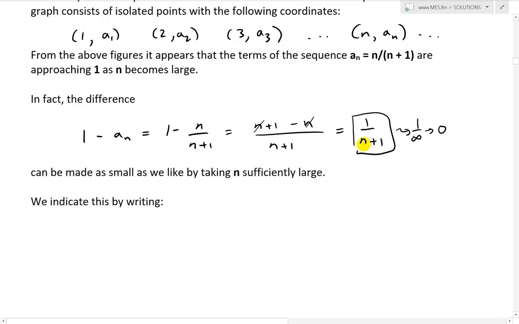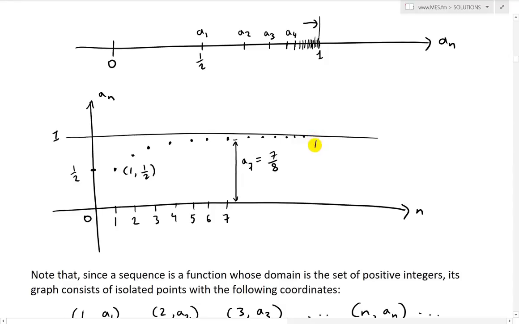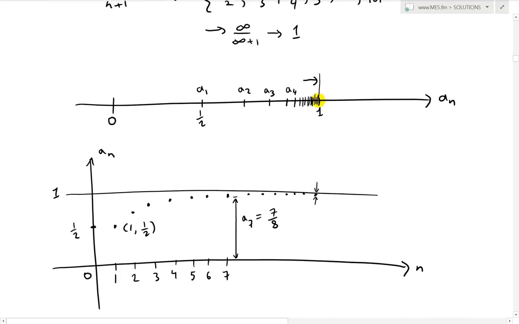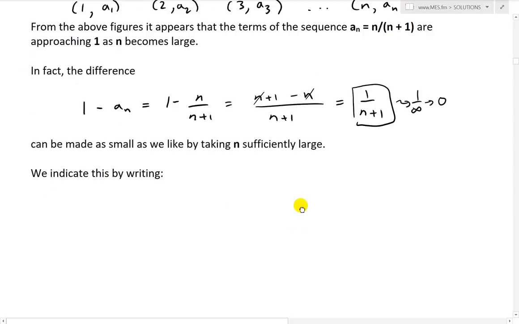So basically any number you put in, you can put bigger and bigger, and it's just going to get smaller and smaller. So the difference between the sequence and 1 can be made as small as we like by taking n sufficiently large. In other words, that difference is going to keep getting smaller and smaller, closer to that 1. So there's zero difference eventually, as n goes to infinity.